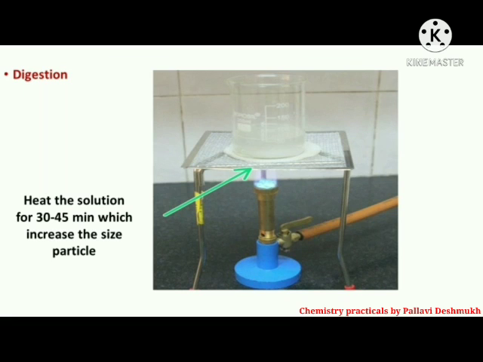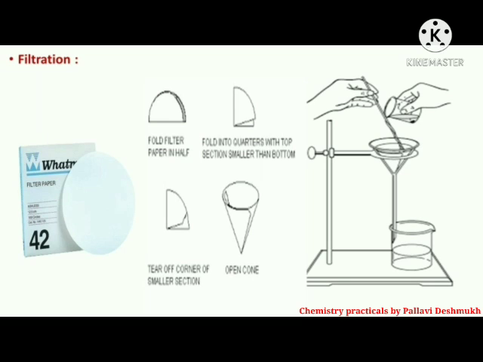Next step is digestion. Heat the above mixture on the water bath for about 30 to 45 minutes. This process of heating is known as digestion. During digestion, there is an increase in particle size which reduces the co-precipitation and makes the precipitate easily filterable with decrease in contamination.